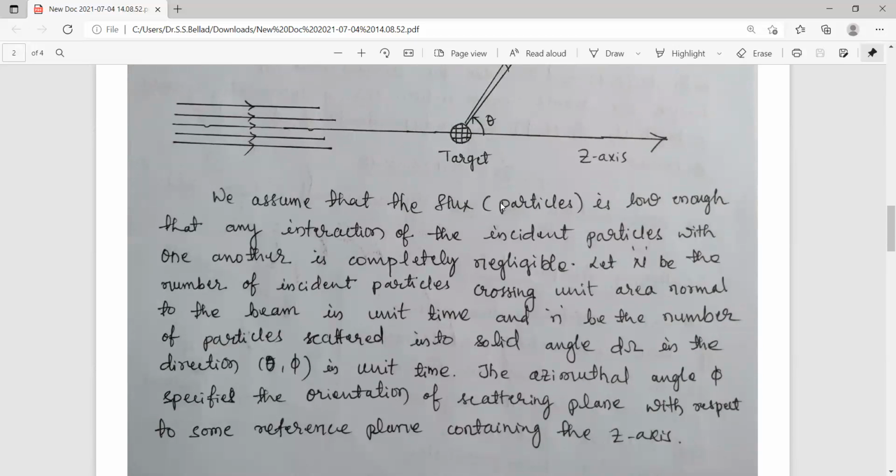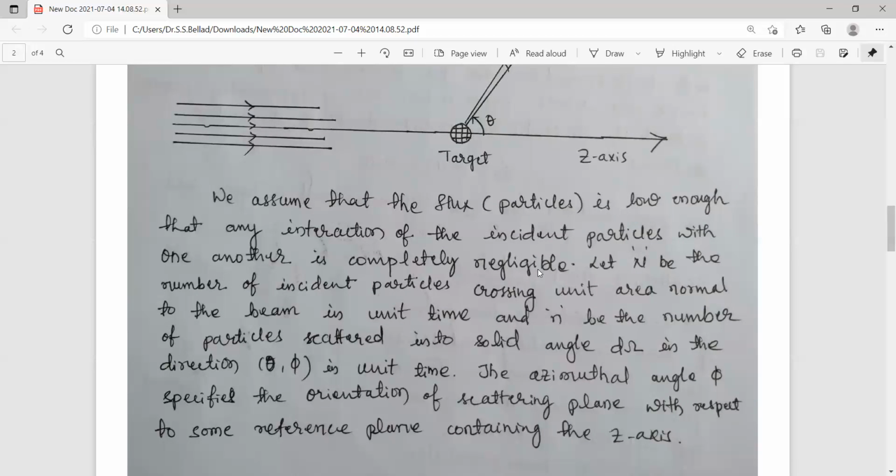We assume that the flux of these particles is low enough so that any interaction of the incident particles with one another or themselves is completely negligible. This is the flux of the particles. Flux means the number of particles per unit area. So we assume that the intensity of this flux is low, so that there is no interaction of the incident particles with one another.